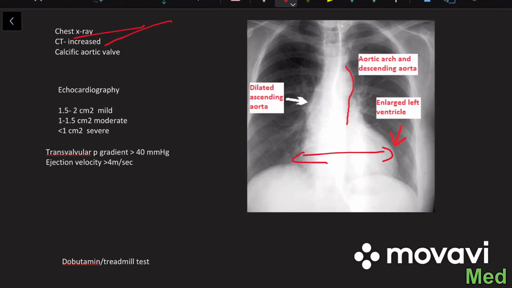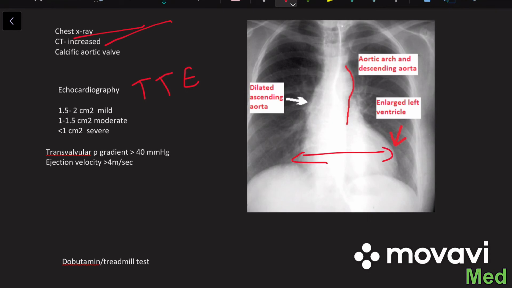Another investigation is echocardiography. Echocardiography is the gold standard for any valvular lesions, and for the pulmonic and aortic valves, we prefer to use transthoracic echo. But for the mitral and tricuspid valves, we prefer to use transesophageal echo. And from the findings of echocardiography, we can differentiate aortic stenosis into three types: mild, moderate,